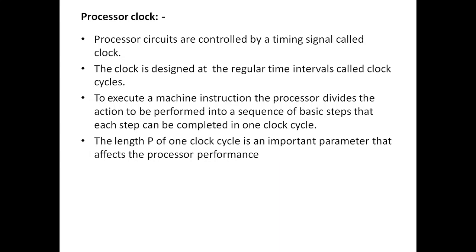If P is not effective, the processor performance is going to decrease, and then the throughput is not at all satisfied. These are the drawbacks we have in the performance.